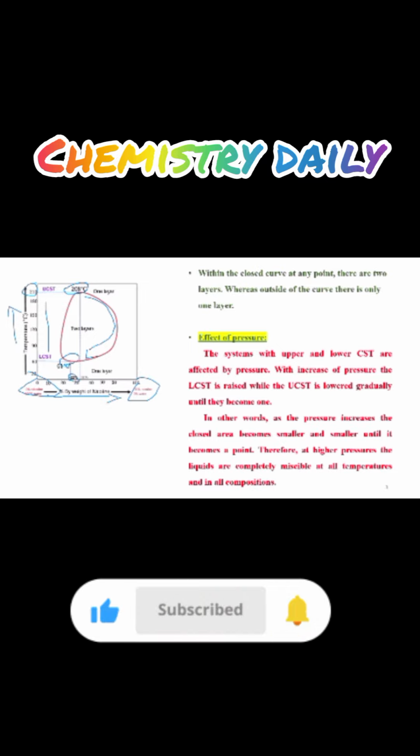So from the phase diagram of the nicotine water system, there are two critical solution temperatures. One is upper, another one is lower. The upper critical solution temperature is 208 degrees Celsius at 32 percent by weight of nicotine. And at 61 degrees Celsius, there is a lower critical solution temperature at 22 percent nicotine.